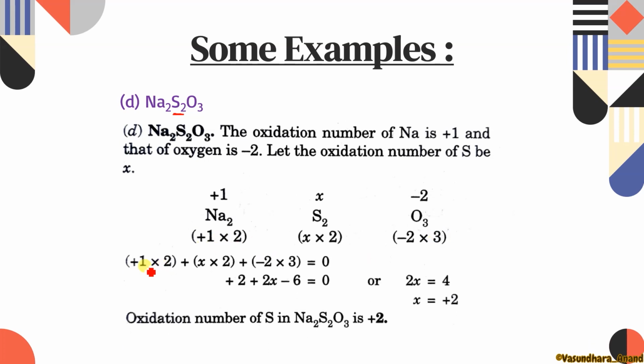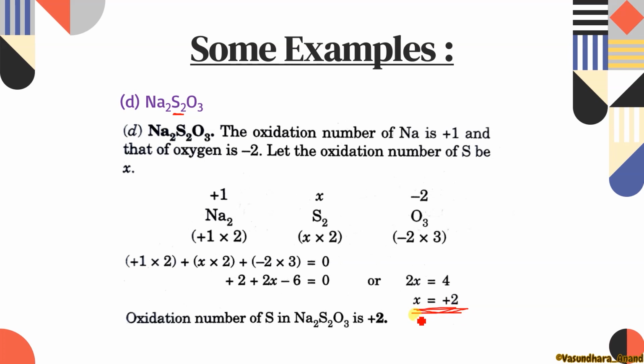Now the sum, this plus this plus this, is equal to 0 because there is no charge over here. So solve it. 2x you will get 4. But as I told you, oxidation number we have to find per atom. So 2x is equal to 4, so x is equal to +2.